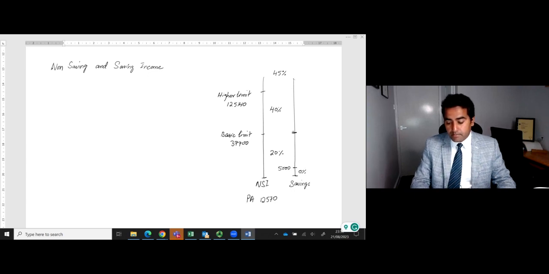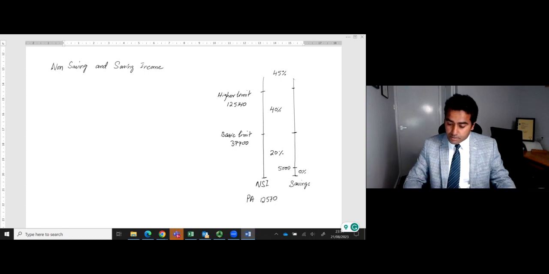Anything above that, the basic limit is the same, the higher limit is the same, and the tax rates are also the same: 20, 40, and 45%. Just like personal allowance, savings income will also attract an allowance, which is called the personal savings allowance, PSA.